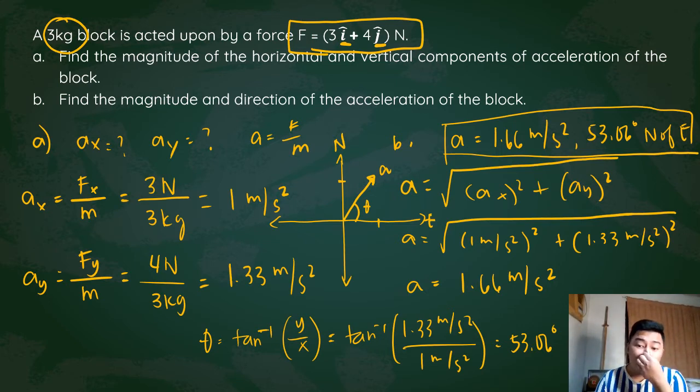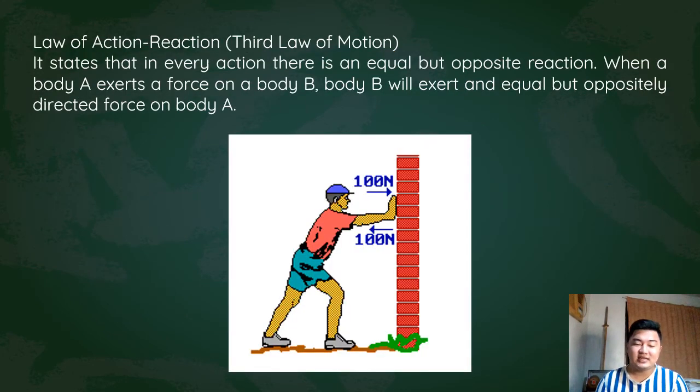So that's for the second law of motion, which is all about mass and acceleration. Next, you have the third law of motion, which is the law of action-reaction. It states that for every action, there will be an equal and opposite reaction. So forces always come in pairs, and those pairs are known as action-reaction pairs. So when body A exerts a force on body B, then body B will also exert an equal but opposite force on body A.